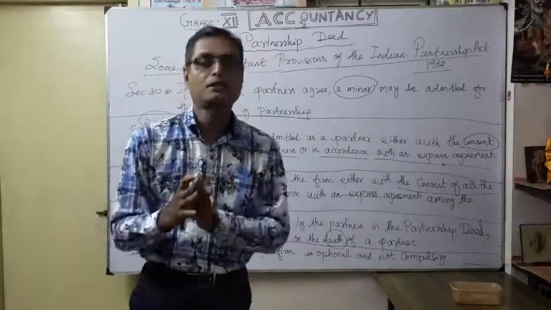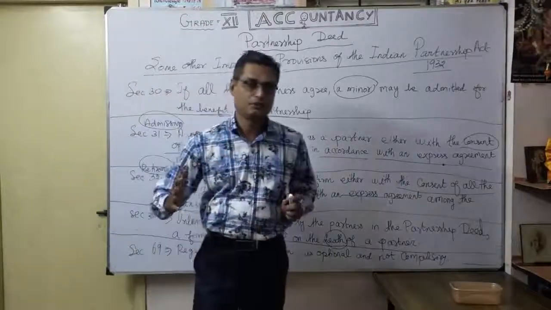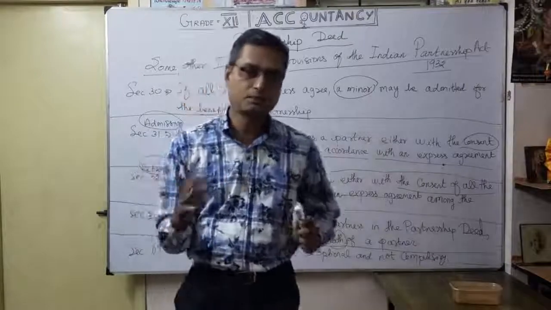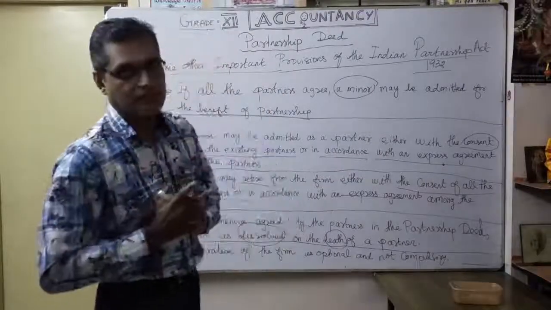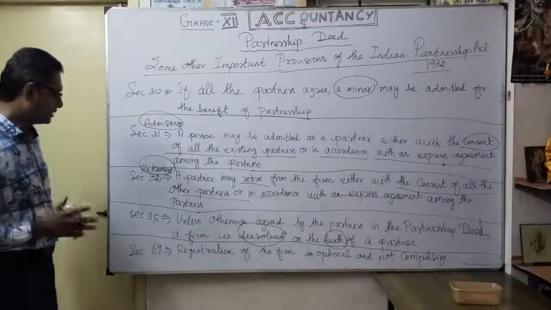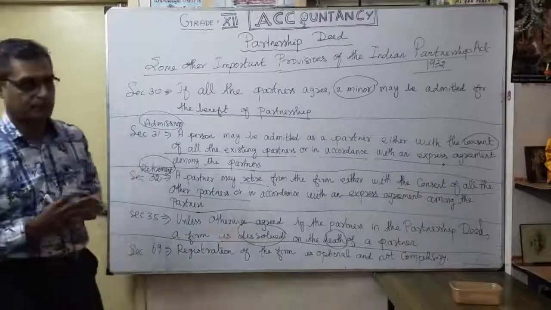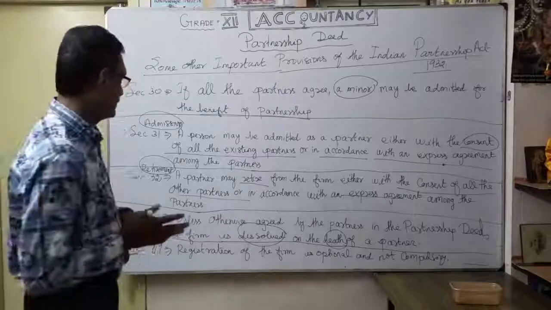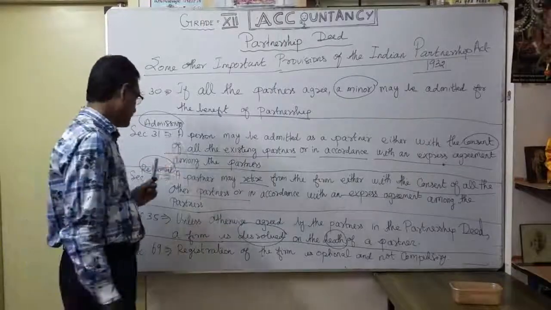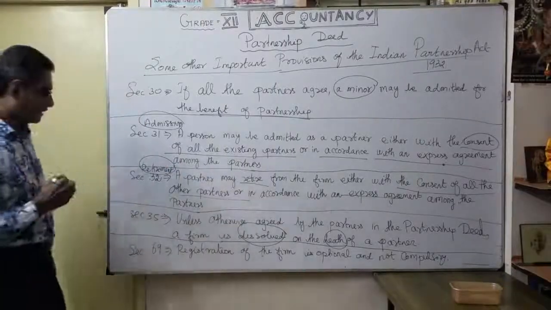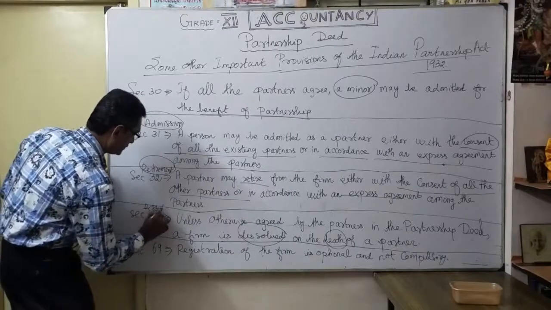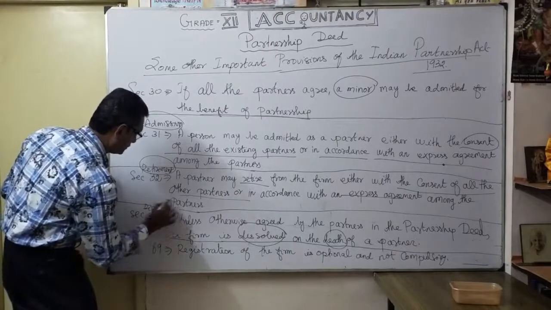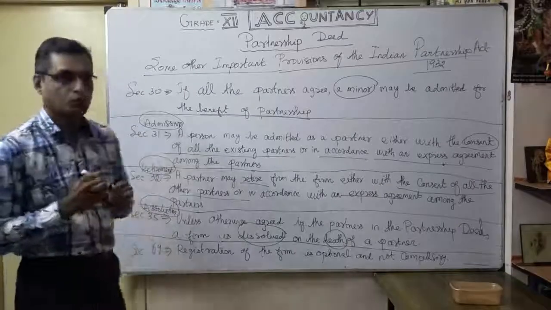So it depends on what is agreed by the partners. Otherwise they can continue. So with the consent of the partners, you decide whether you want to close the business or continue. That arrangement is specified in Section 35. Very important. So whether it is admission, retirement, or dissolution, they have given the instruction specifically. Dissolution is nothing but closing the business.